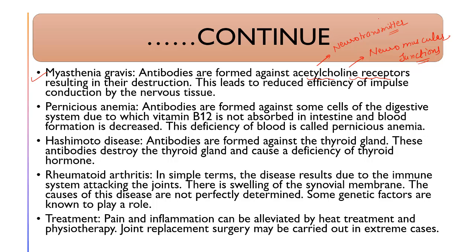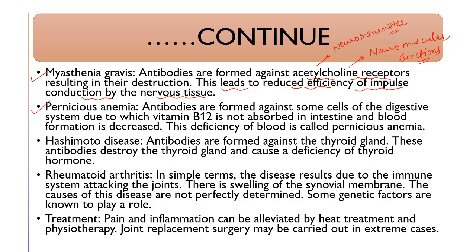So antibodies are formed against these acetylcholine receptors, resulting in their destruction. If acetylcholine is not secreted, or if it is secreted but not responded to, the nerve transmission or muscle contraction will not be there. It will result in reduced efficiency of impulse conduction by the nervous tissue. This is myasthenia gravis.